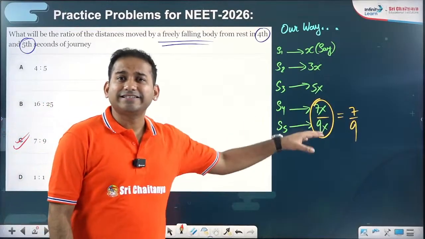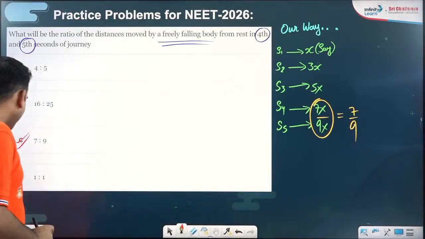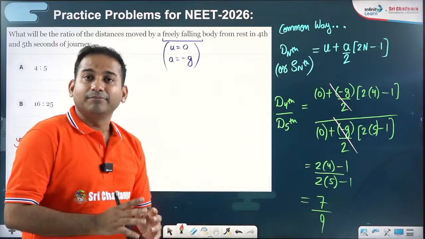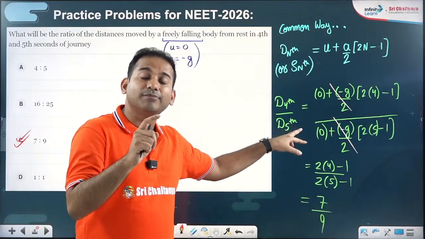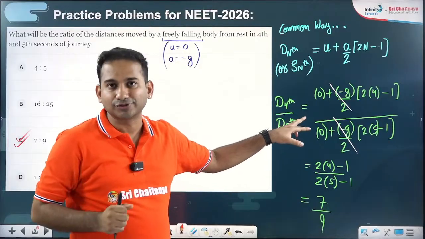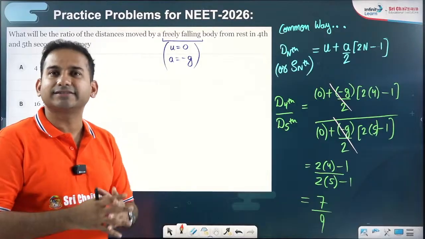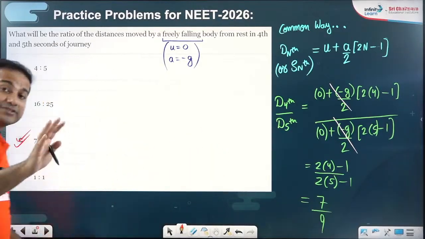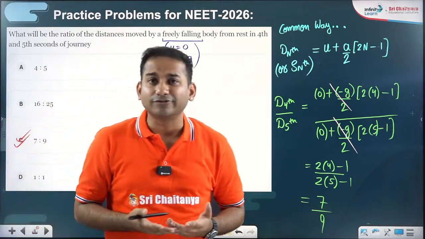So why is it easy and why is it advisable to use Galileo's formula? Number one, you don't have to take the pressure of remembering this big formula. Number two, even if you remember the formula, you have to think about the substitution of the values. In examination pressure, sometimes you may replace plus and minus that way. Sometimes you may make some error during the substitution. I'm not saying you will make the error. I'm saying there is a possibility of the error.